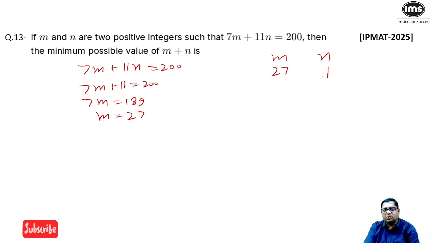If at n is equal to 1, m is not an integer, then we should try for n equal to 2, 3, 4, and you will get a value within 7, because the coefficient of m is 7, so value of n must be under 7.